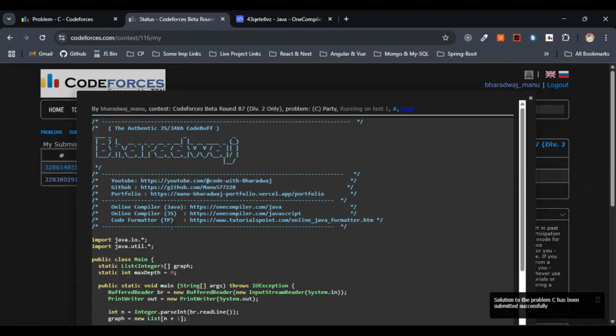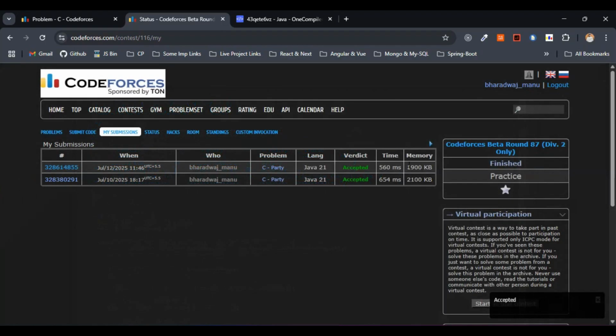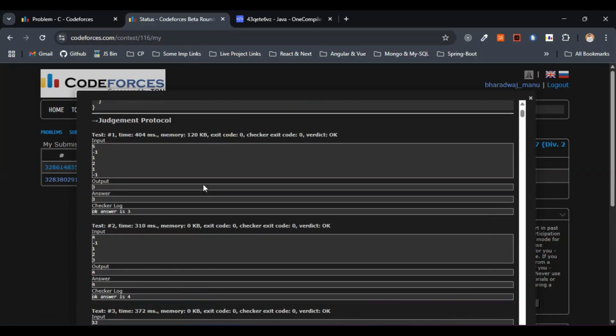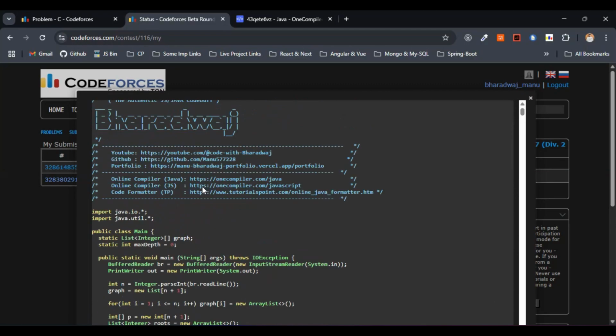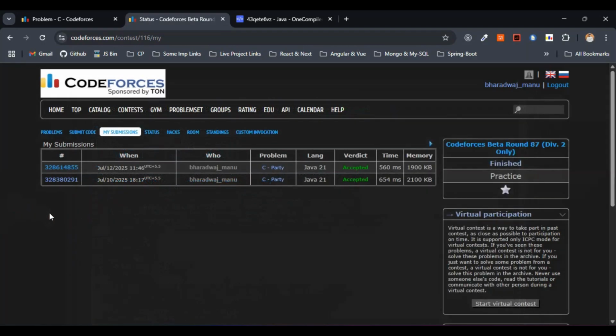Now you can clearly see here, the code that we wrote got accepted, which means it works for all the test cases, right? So whatever code we have written works absolutely correct. I hope the solution part is completely clear.